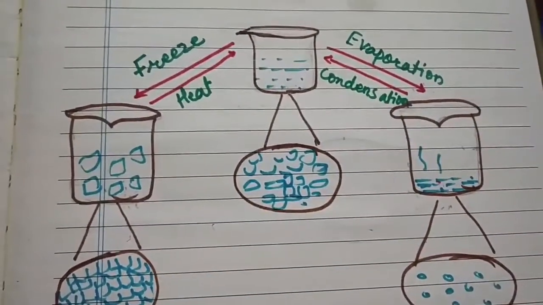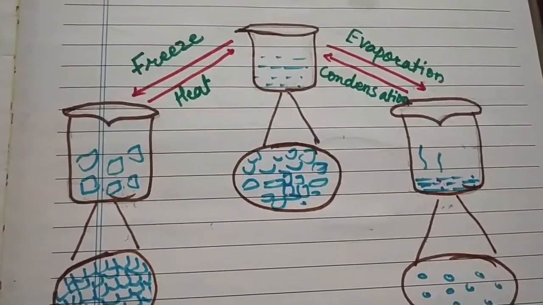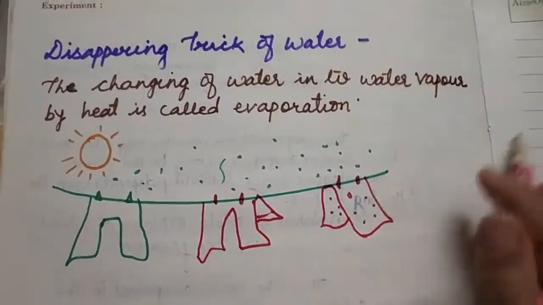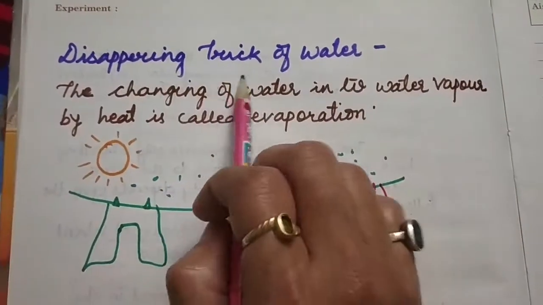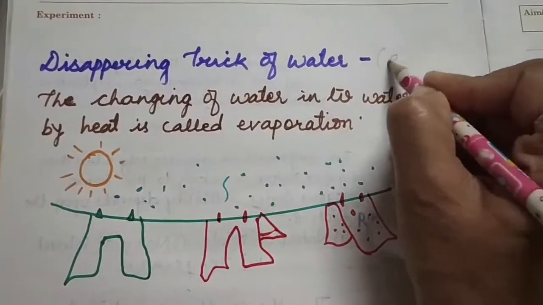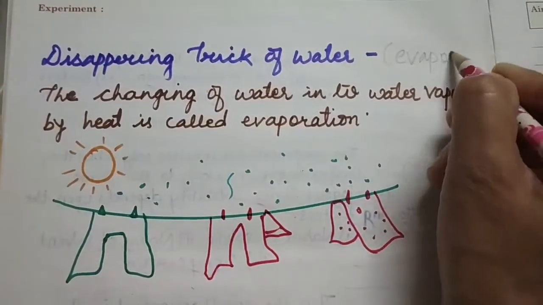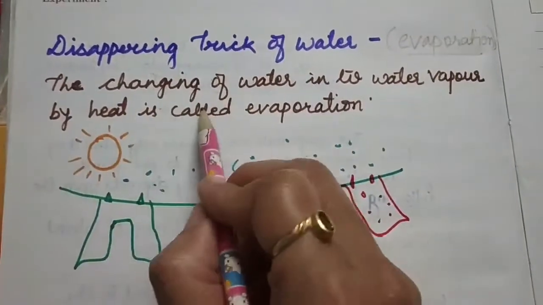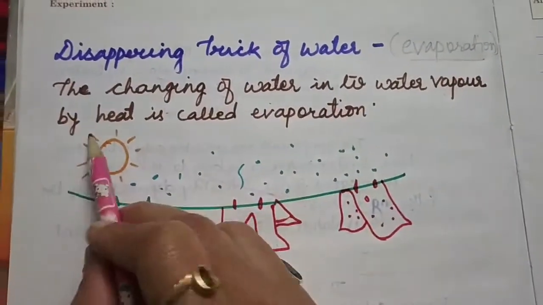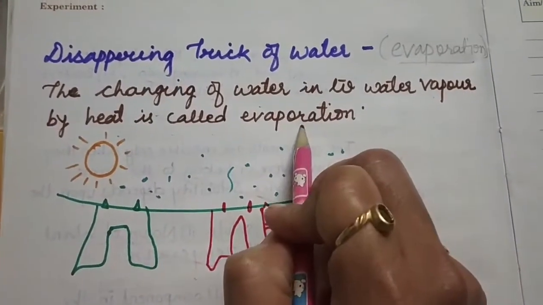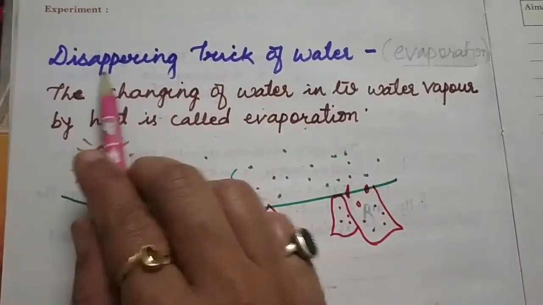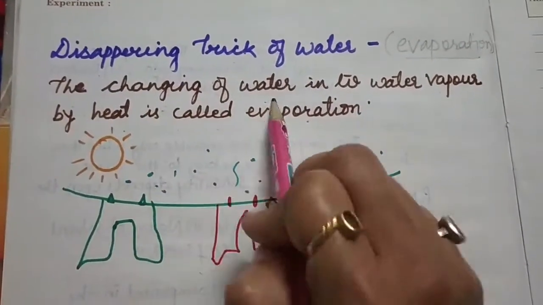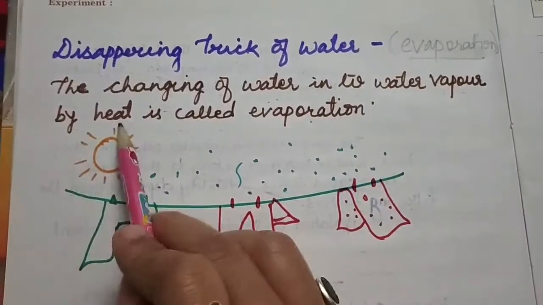So now we will move on to our next point, that is the disappearing trick of water. Students, see this disappearing trick of water, or it is also called evaporation. I told you what is meant by evaporation. The changing of water into water vapor by heat is called evaporation.